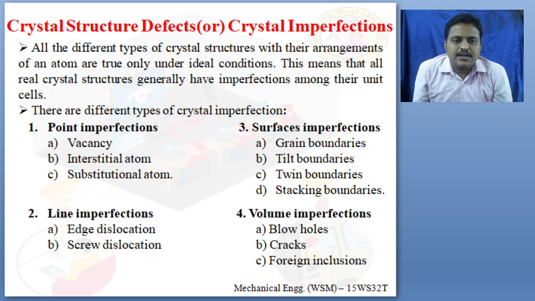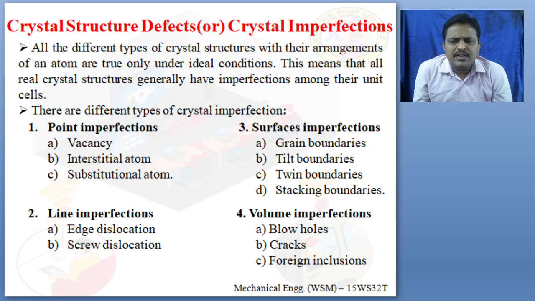So let us get into this third session, metallurgy of welded joints, metal crystal structure. We had seen various types of crystal structures and what we mean by crystal structures, atoms and all. Let us see what is crystal structure defects or crystal imperfection.